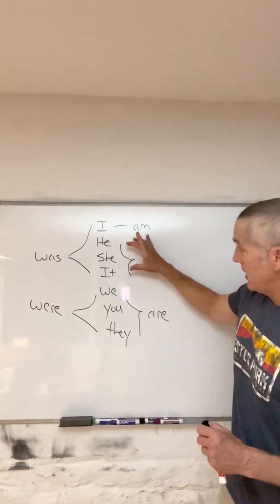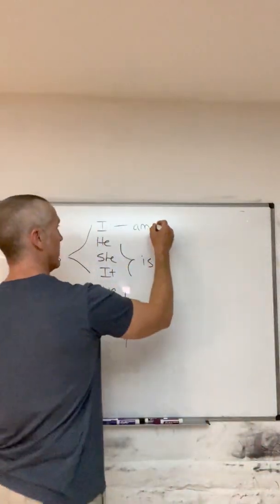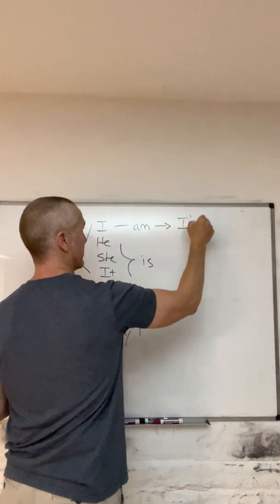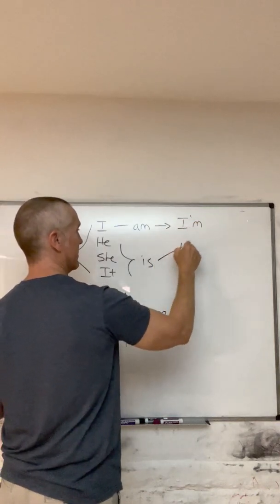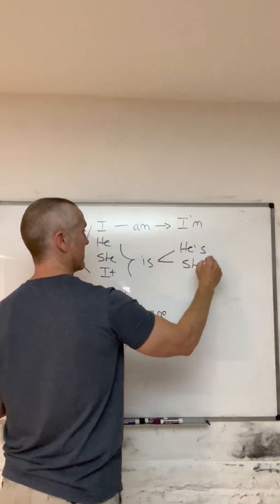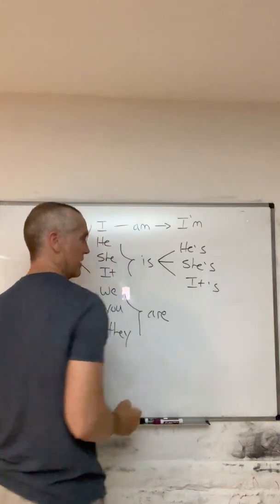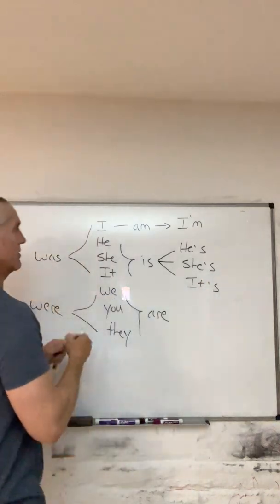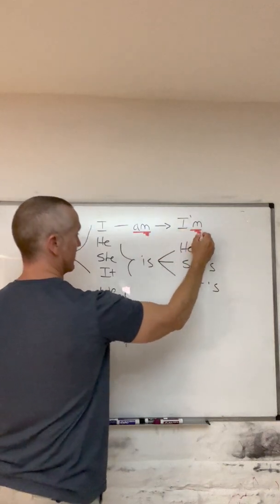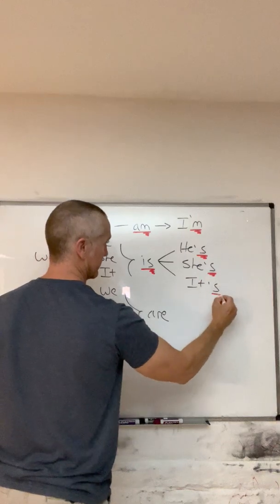Remember, well, let's write the contractions. Here we go. So, of course, I am, the contraction is I'm, he is, the contraction he's, she is, she's, it is, it's. So of course, right there is the contraction.